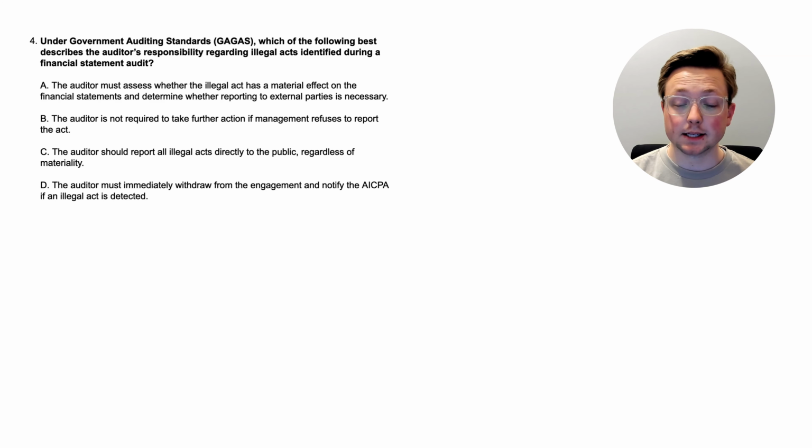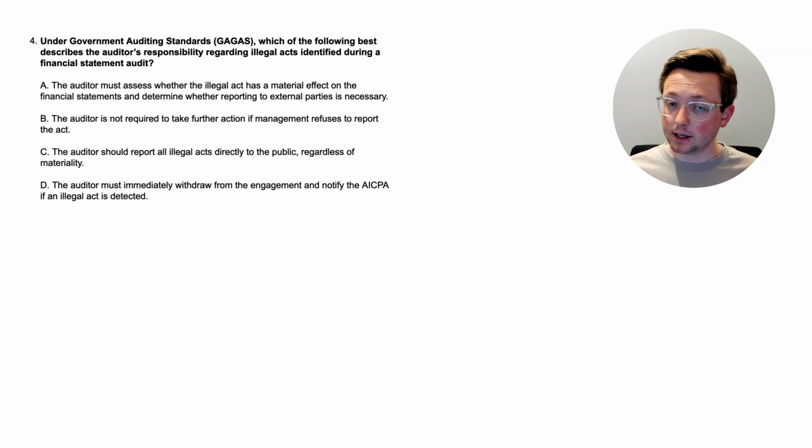Option A, the auditor must assess whether the illegal act has a material effect on the financial statements and determine whether reporting to external parties is necessary. Option B, the auditor is not required to take further action if management refuses to report the act. Option C, the auditor should report all illegal acts directly to the public regardless of materiality. Or option D, the auditor must immediately withdraw from the engagement and notify the AICPA if an illegal act is detected.